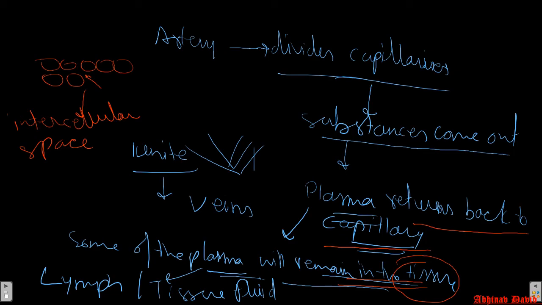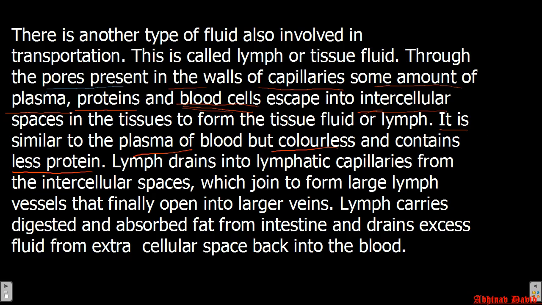Now this tissue fluid also goes back. How does it go back? So the lymph, where is it present? It is present in the intercellular spaces.